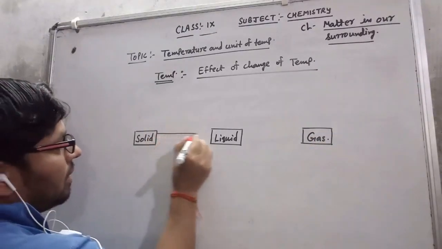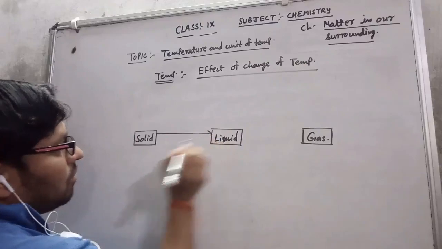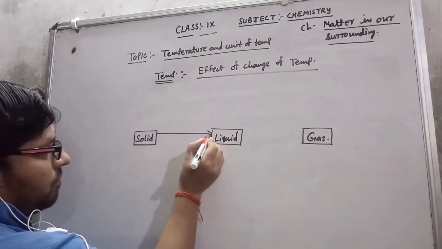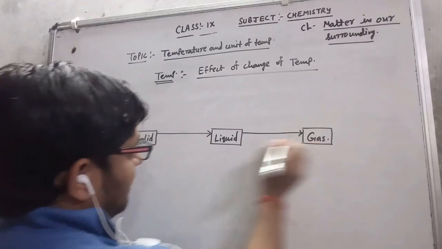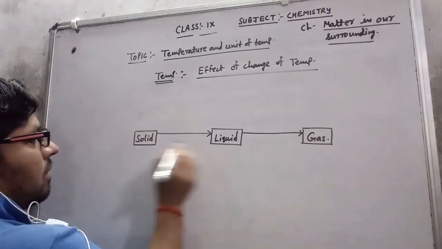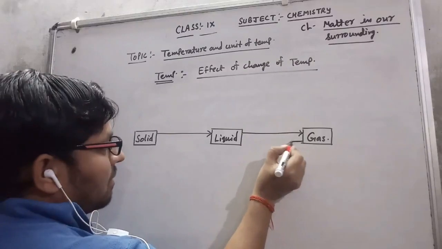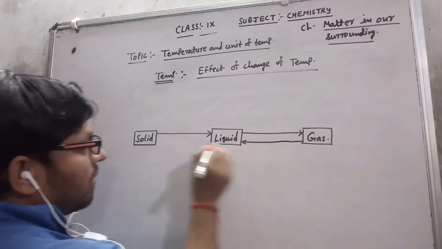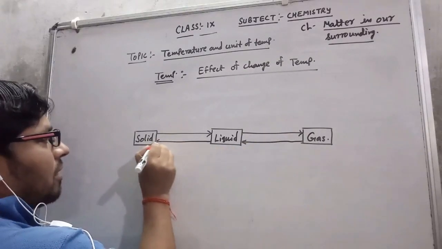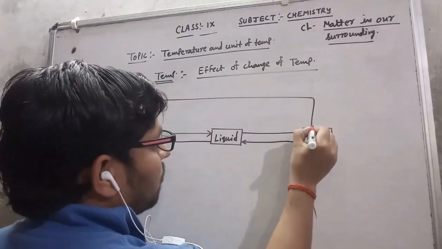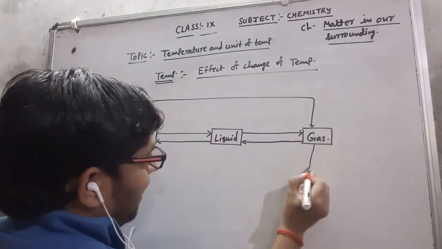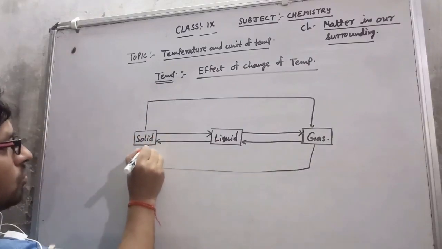Suppose solid is going to convert into liquid, then liquid is converted into gas. After that, gas is converted into liquid, and liquid is converted into solid. Then solid is converted into gas, and gas is converted into solid.